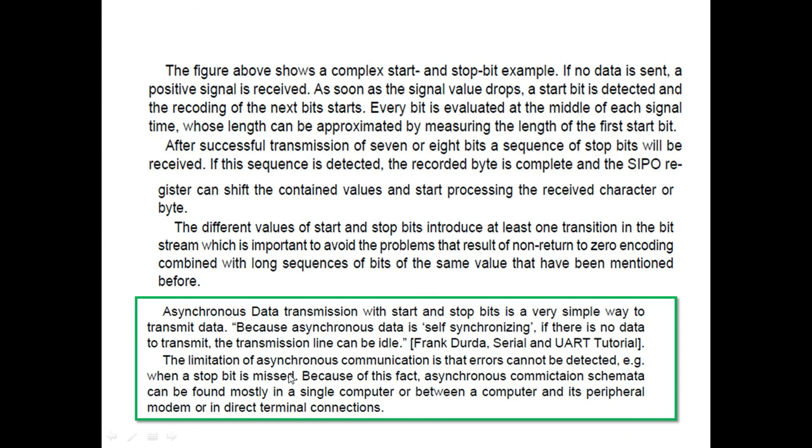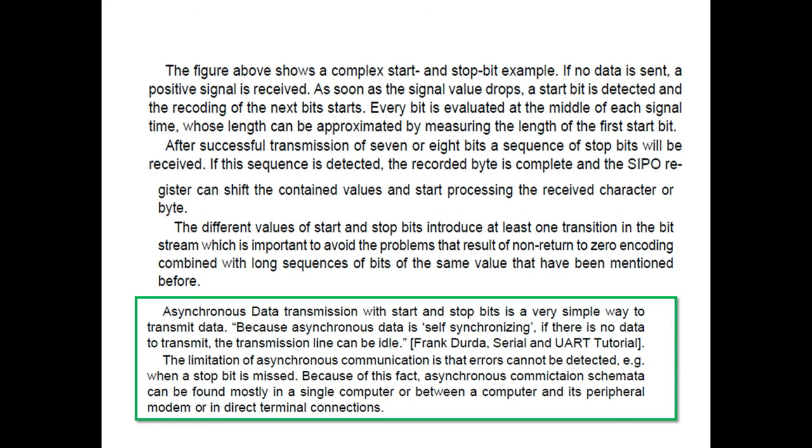Asynchronous data transmission with start and stop bits is a very simple way to transmit data, because asynchronous data is self-synchronizing. If there is no data to transmit, the transmission line can be idle.